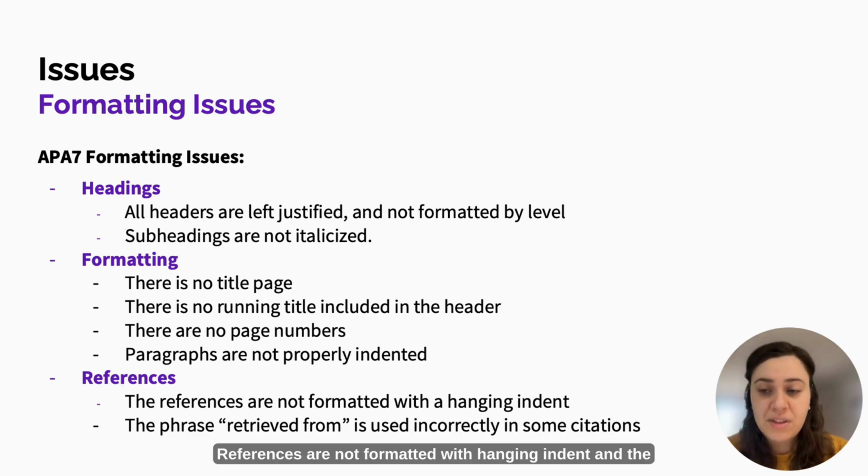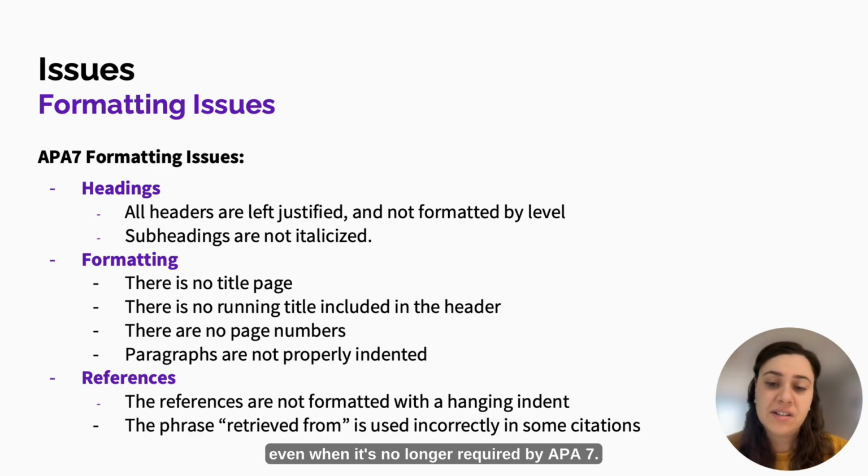References are not formatted with a hanging indent, and the phrase "retrieved from" is incorrectly used in some citations, even when it's no longer required by APA 7.